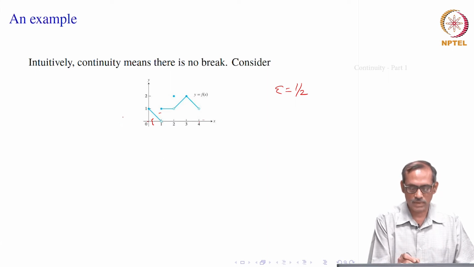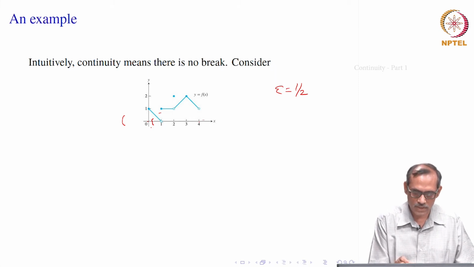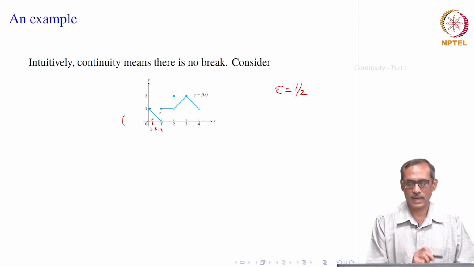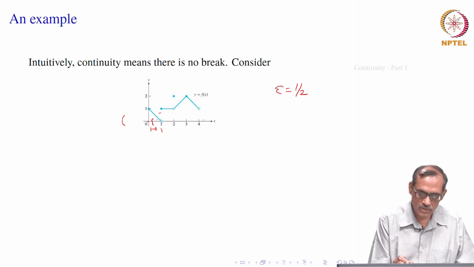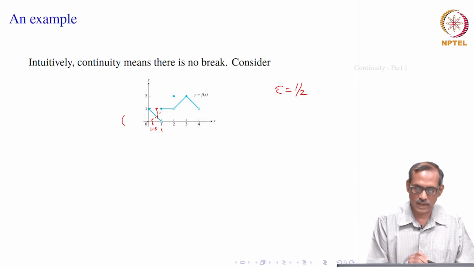If you take a bigger delta it does not matter, but the values inside would come back to this point 0. So, delta can be maximum 1 to be meaningful here. Now, take any delta. In this neighborhood 1 minus delta to 1, I can always find a point x such that the distance between f of x and f of 1 is bigger than half.